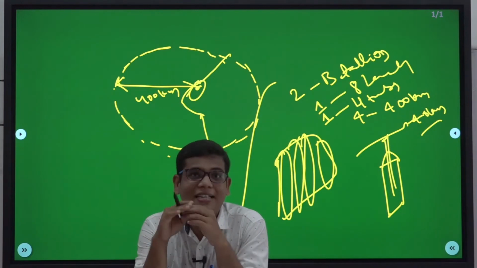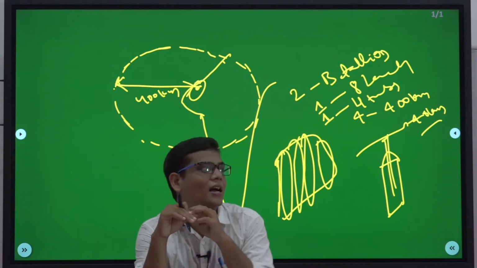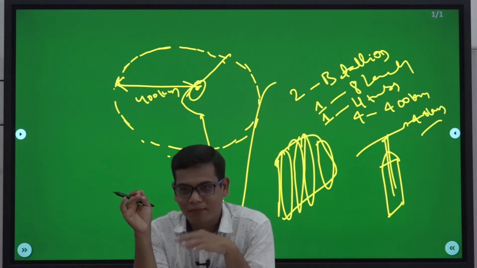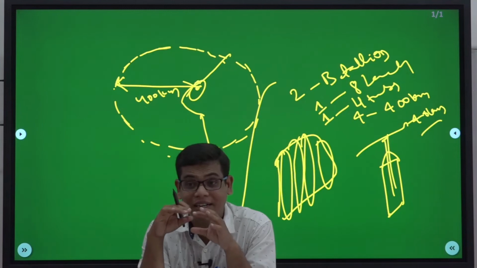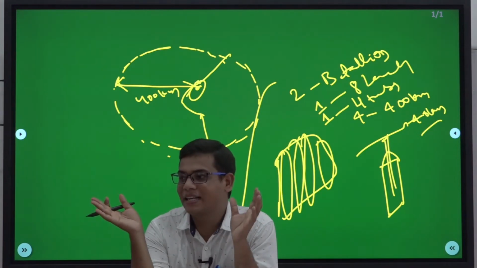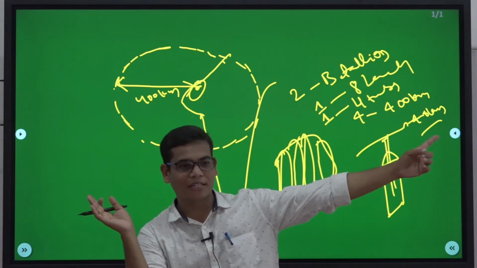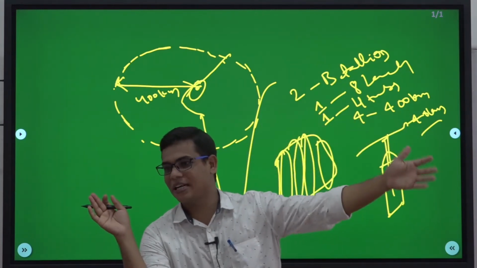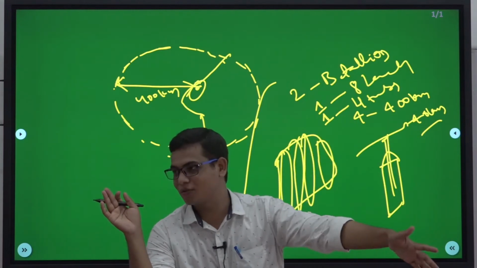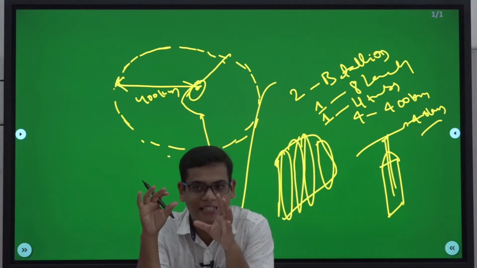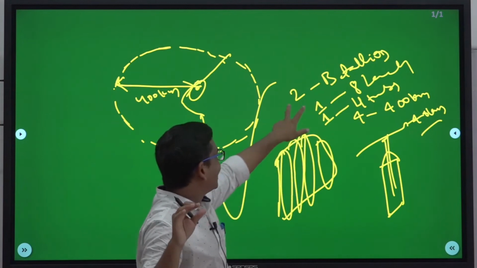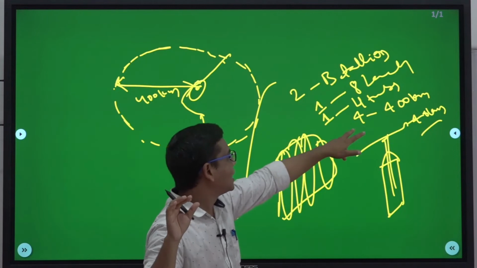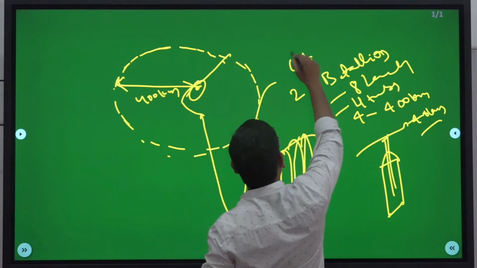Suppose the missile is targeting air targets, then the range can be up to 400 kilometers. But you need different ranges of missiles. Simply, you cannot say I can only fire at 400 kilometers. If a target is missed or you are unaware of it, then it has to be tackled at 350, at 300, at 250. So likewise, different ranges of missiles are there. Now when I say 2 battalions, in 1 battalion 8 launchers and in 1 launcher 8 tubes, that comes to around 64.